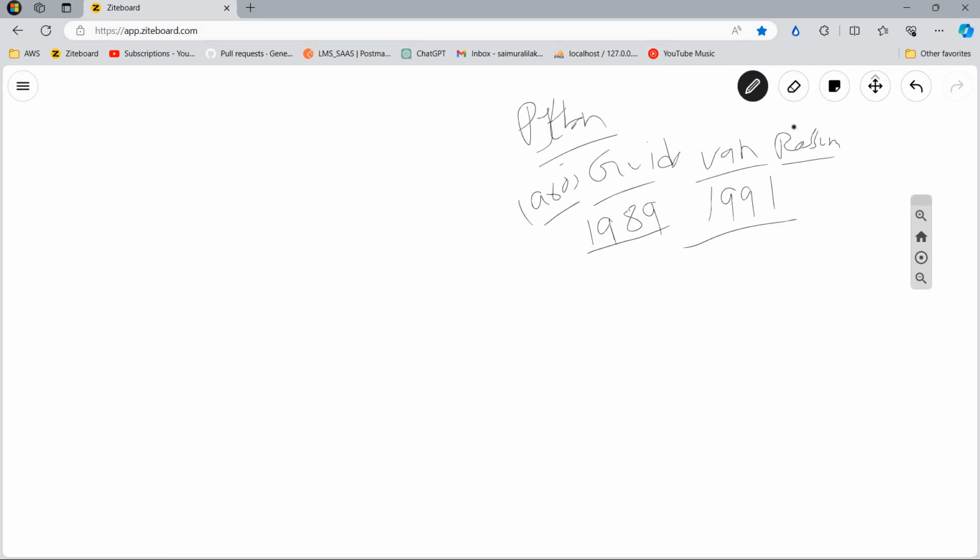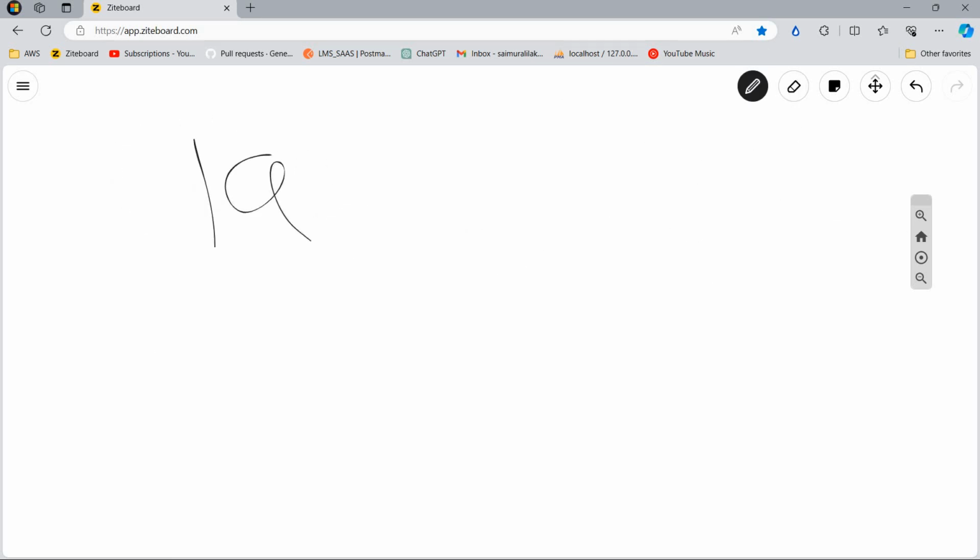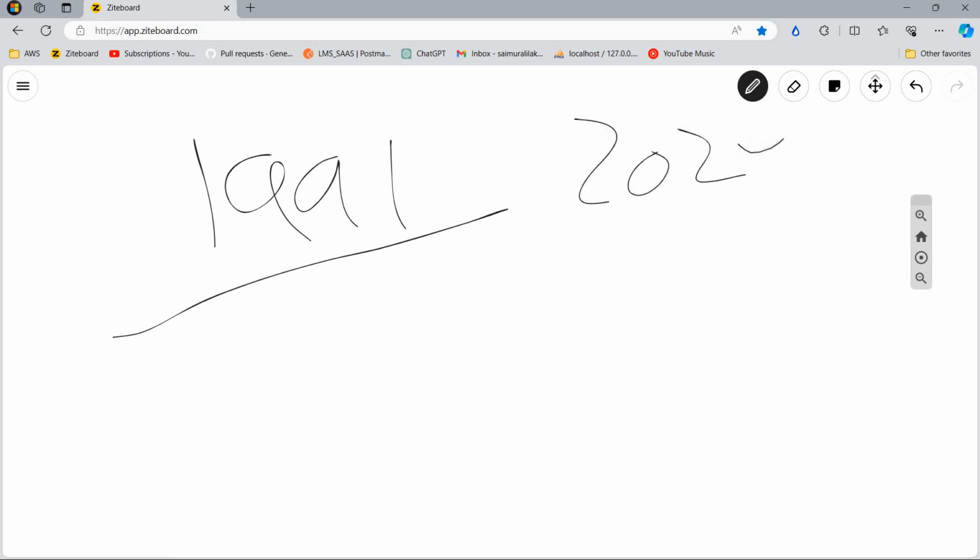So now let me tell you, you might have this doubt, sir. 1991 means it's almost three decades ago. Then why are you telling us to learn Python in 2024? Isn't it outdated? Let me tell you, students, Python programming language is considered one of the topmost programming languages to learn even in 2024, because there was no concept of smartphones, VR headsets, artificial intelligence, and machine learning, AI and ML. All these things were not present in the year 1991.